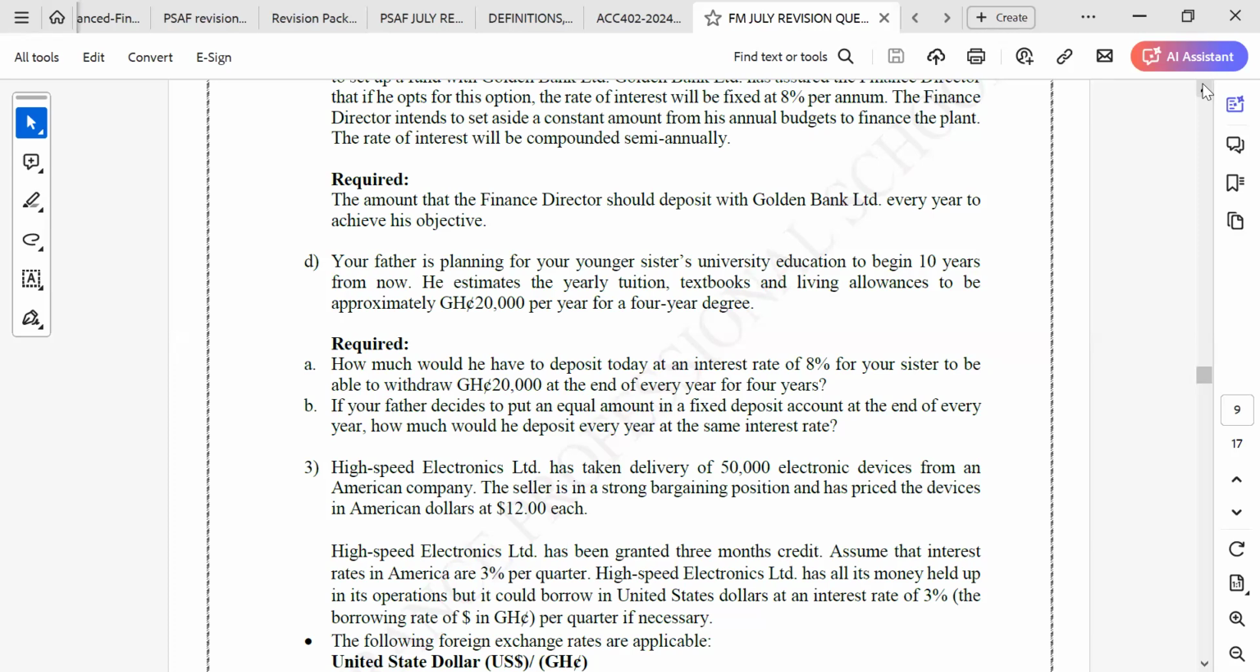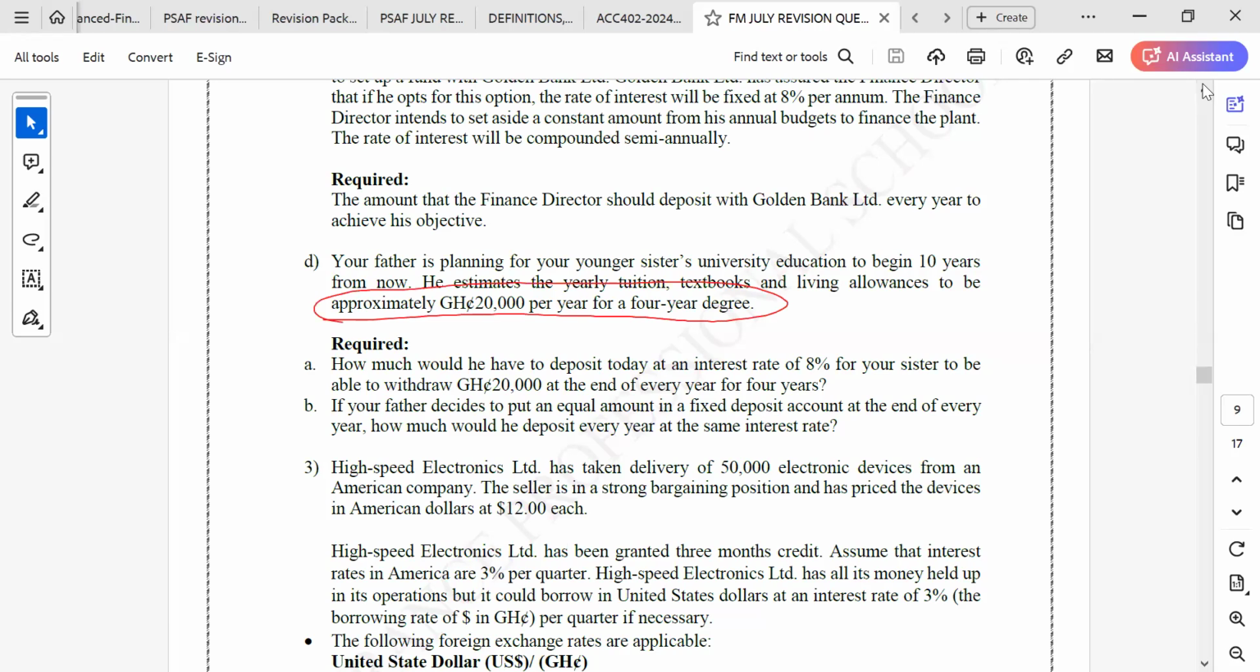Okay. And these withdrawals will be done for how many years? 4 years. Okay. So what we have to do now is find the amount that will be in the account at the end of the 10th year, so that your sister can be taking the 20,000 at the beginning of every year. So you are going to be assuming as if your sister will be taking the 20,000 now.